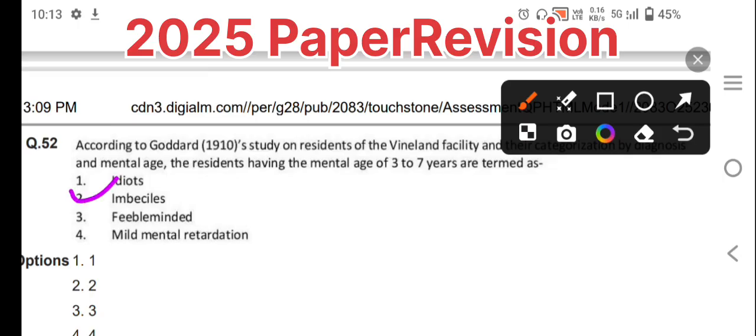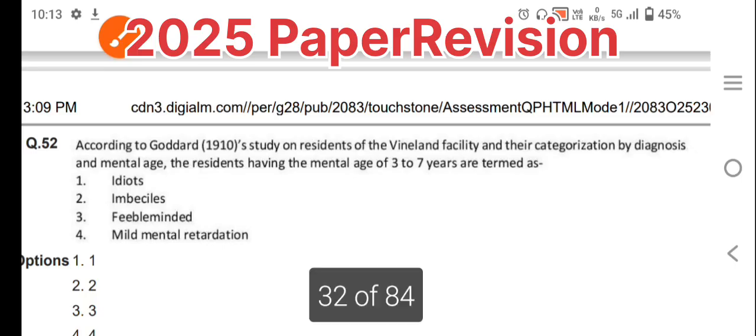Imbeciles is one category. You need to focus more on the work on IQ and intelligence-related areas, because some typical questions are generally asked in this NET exam. Work on the people who worked on the classification of IQs and on the various earlier works on intelligence. So this is one question, and we will move to the next question.